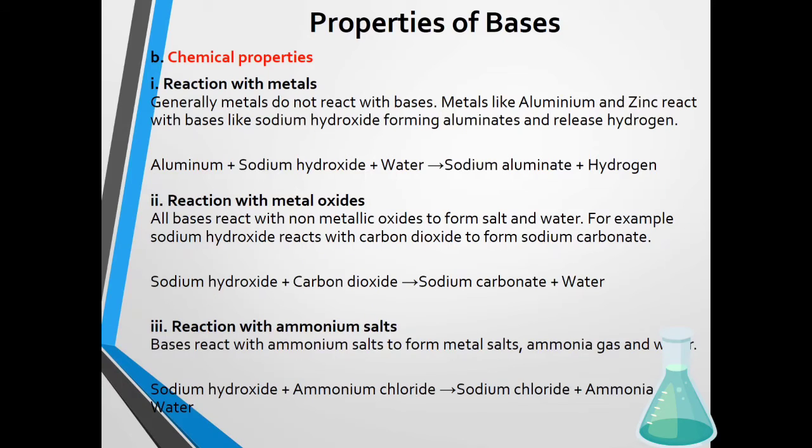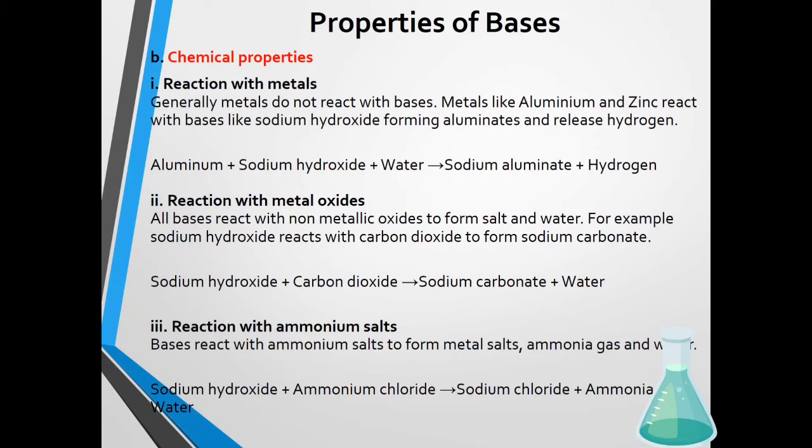Next is chemical properties. Reaction with metals. Mostly bases won't react with metals, but some metals react with bases. With water, they liberate hydroxide ions. Next is reaction with oxides. All the bases react with non-metallic oxides and produce water. Reaction with ammonium salt: it will react with ammonium salt and liberate salt, ammonia gas and water. These are the chemical properties of the base.